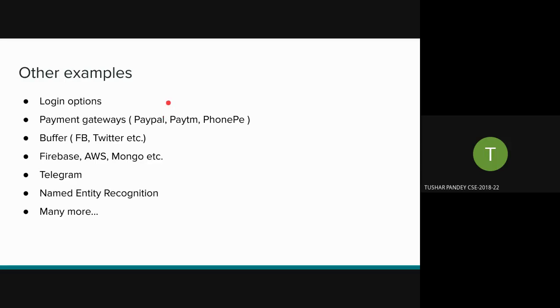Payment gateways, PayPal, Paytm. PayPal is almost universally supported right now, and it's very simple to use PayPal. Anyone can use a PayPal account if you are a developer, and if you add your credit card, your bank account, you can transfer money almost instantly. There is no overhead, nothing like that. And even if there is, it's a minimum.